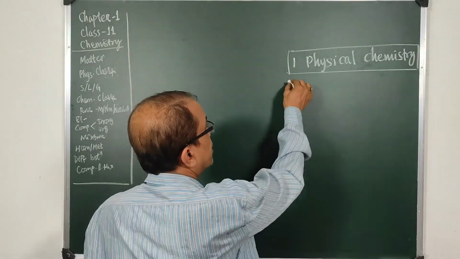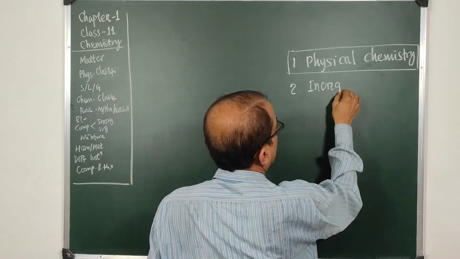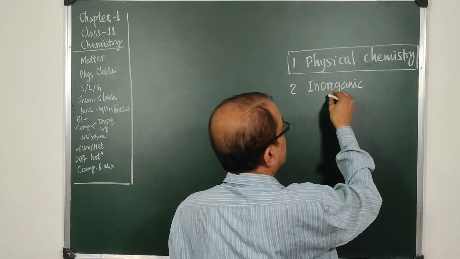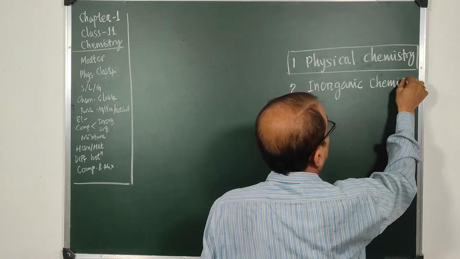And then the second branch is inorganic chemistry. Inorganic chemistry is the branch of chemistry which deals with inorganic substances, the substances that are not related to life but they help life to grow.